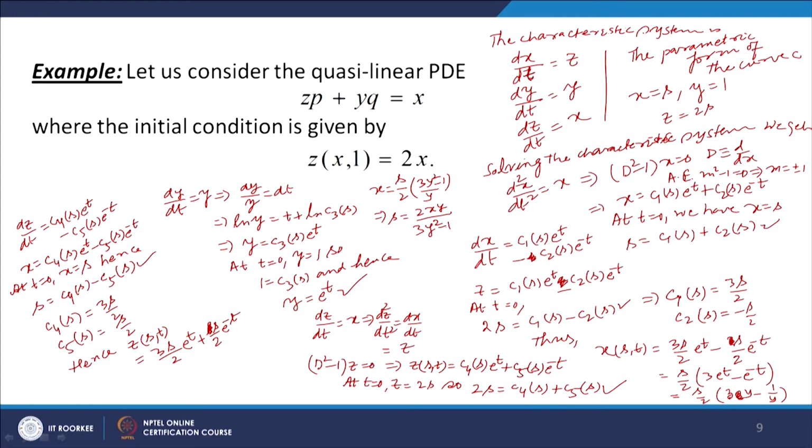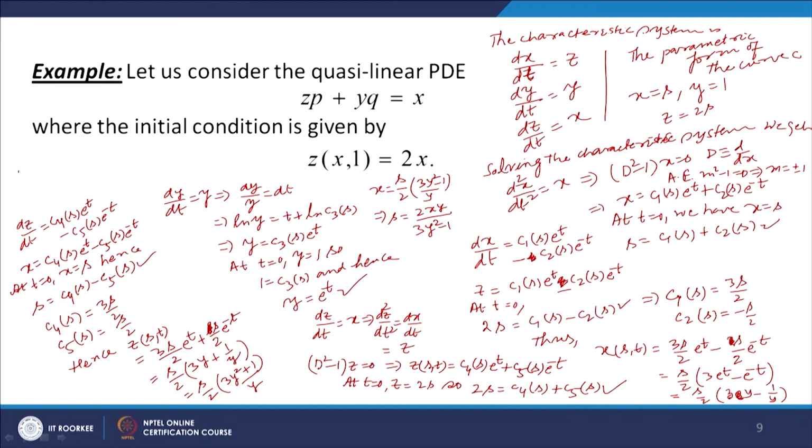square minus 1. Now what we do, z is equal to s by 2 times 3 e to the power t plus e to the power minus t. So 3y plus 1 over y. Okay, and this gives you s by 2 times 3y square plus 1 divided by y. Okay. Now we can use the value of s as 2xy over 3y square minus 1 here and get the value of z in terms of x and y.